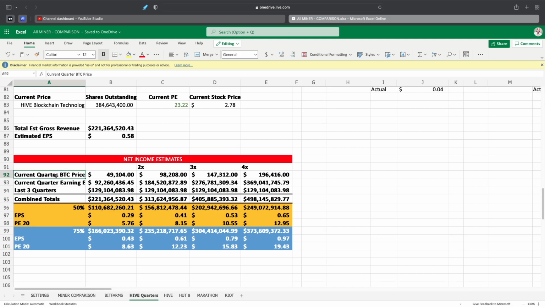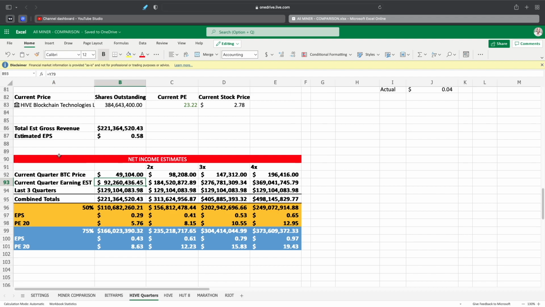So we have the current quarter BTC pricing, which is at 49,000. Then we're doing 2X, and here's the big difference part of it. Current quarter estimates, so this is for Q3, right?